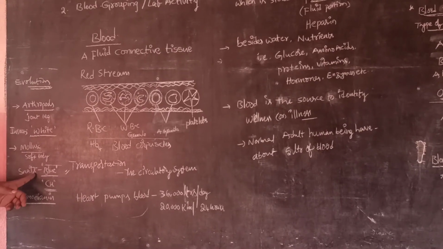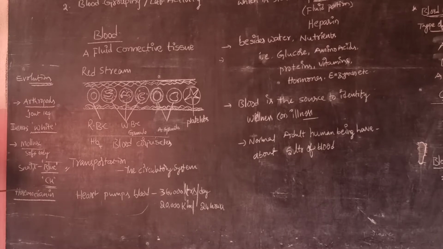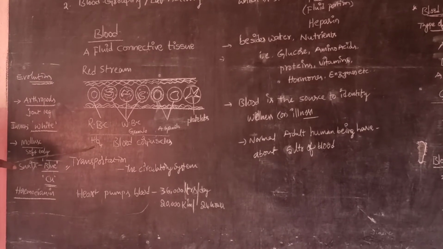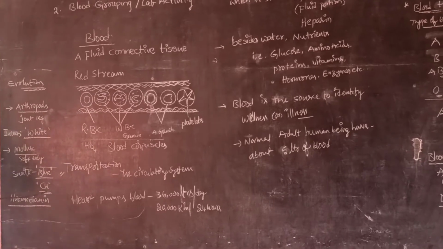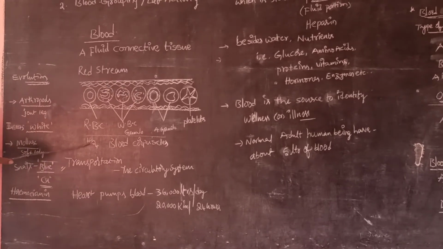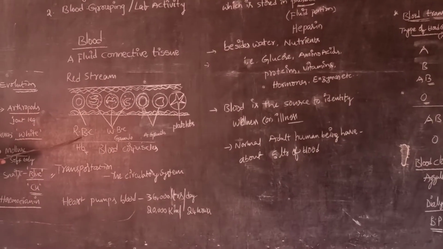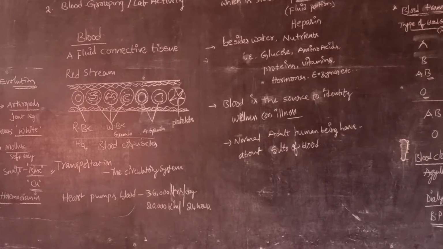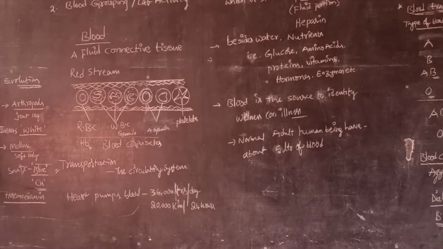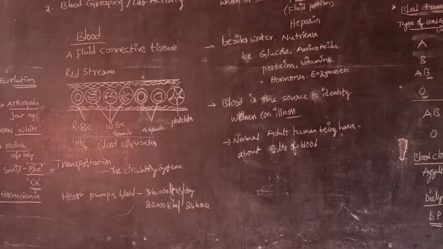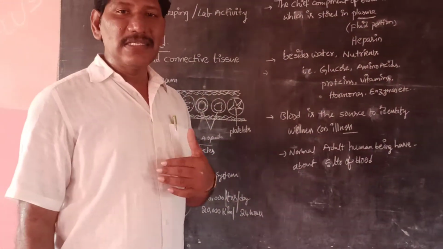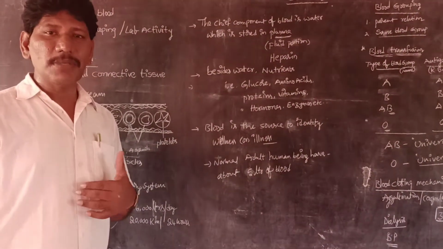How is it possible? Because the element is copper instead of iron. In hemoglobin, iron (ferrous) is present, but instead of iron, here hemocyanin contains copper. When hemoglobin is present, the blood appears red, whereas in snails, copper is present instead of iron, so the blood is blue. So blood has amazing aspects.